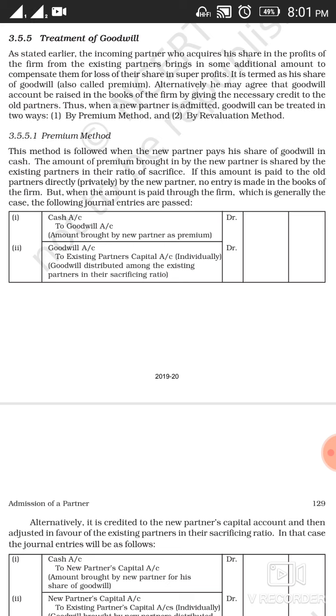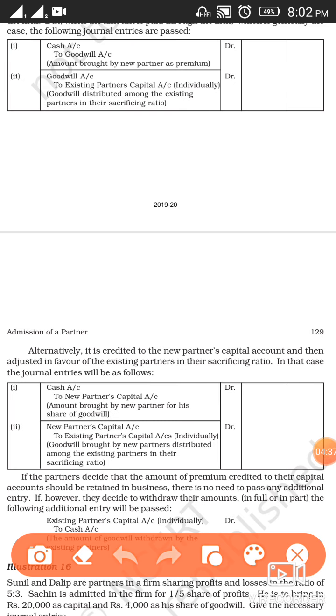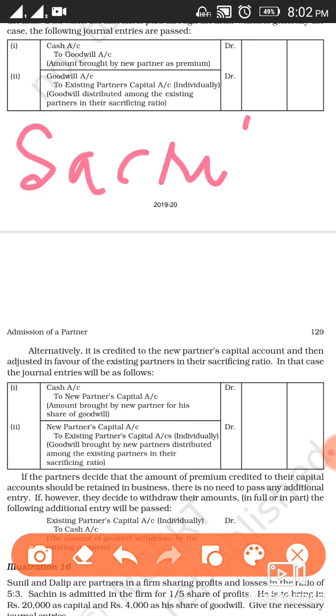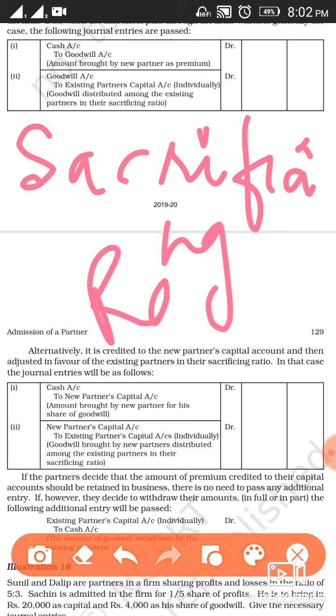So to distribute the premium amount brought by the new partner among the existing partners, we have to calculate the sacrificing ratio, and we have already discussed in a previous video how to calculate it.